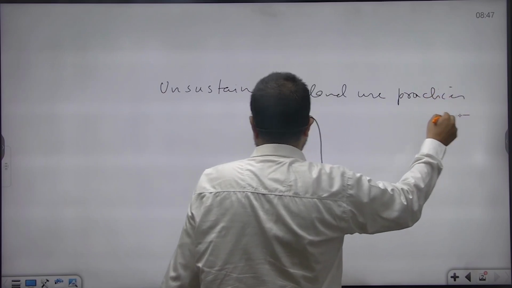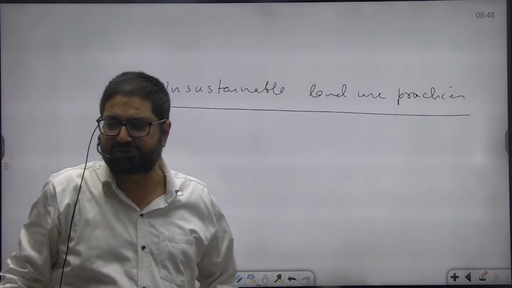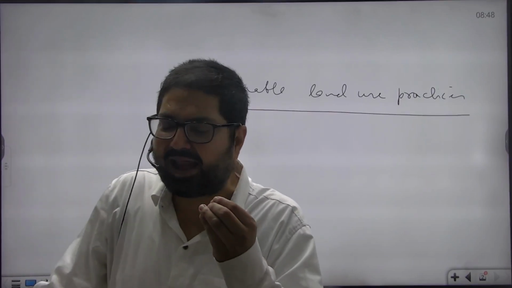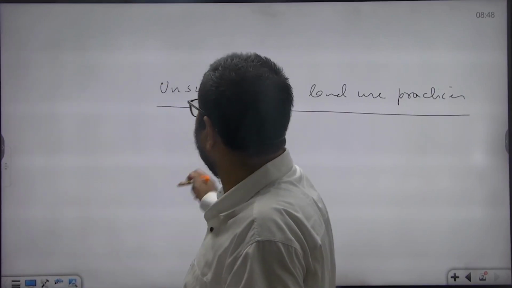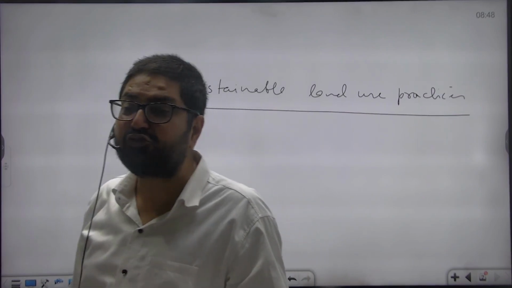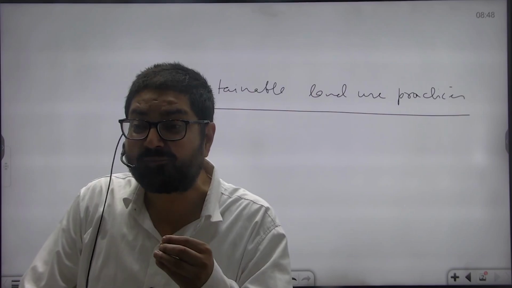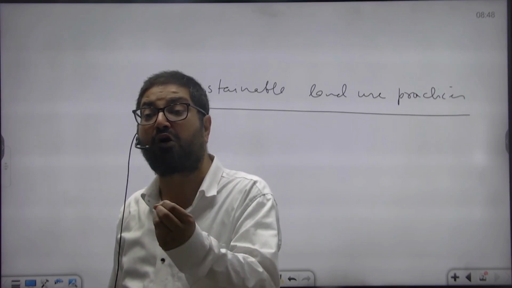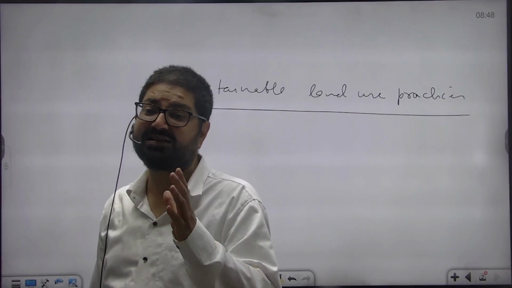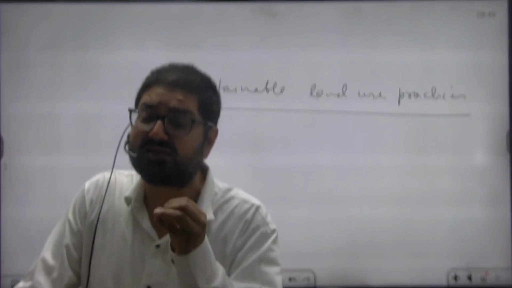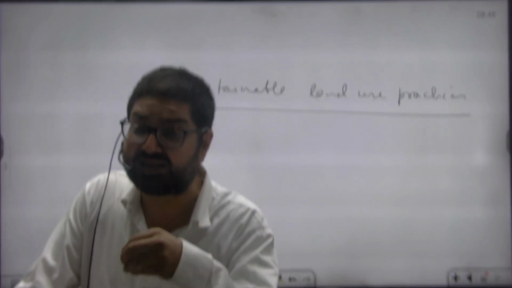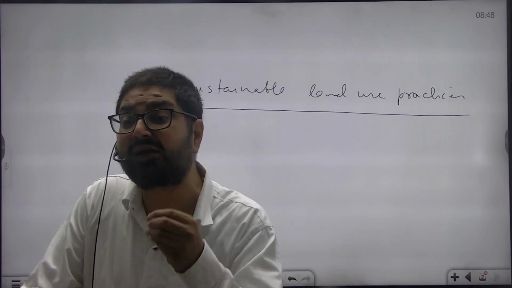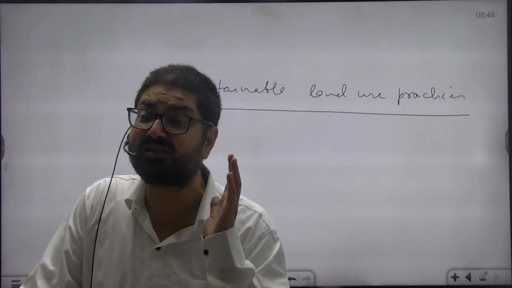What are these? We'll discuss. The process of desertification can take place in any climate where land is degraded due to unsustainable land use practices to an extent that it fails to support any flora or fauna or agricultural activities. Meaning, land is degraded by unsustainable agricultural practices to such an extent that the land is unable to support any flora or fauna, or it is unable to support any productive agricultural practices.